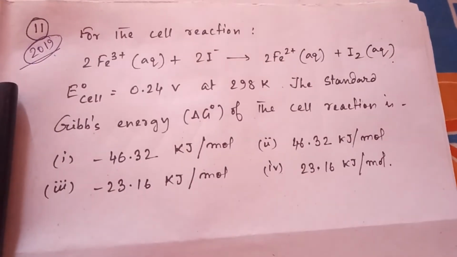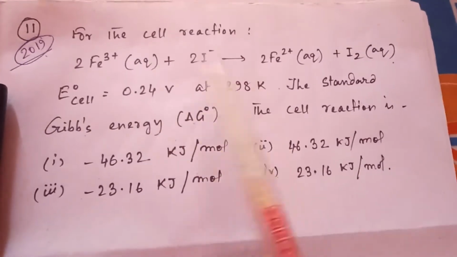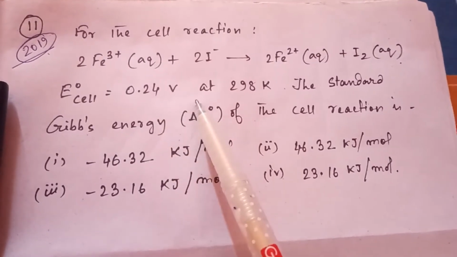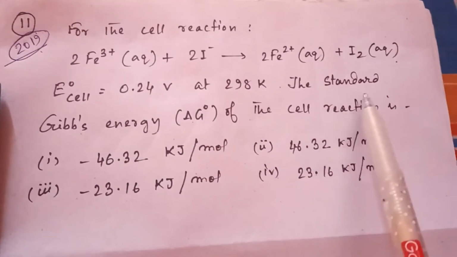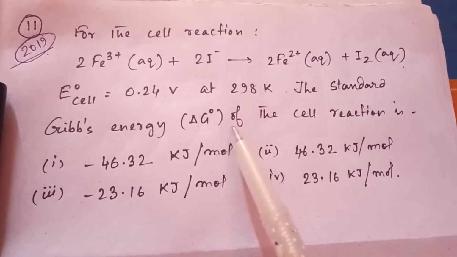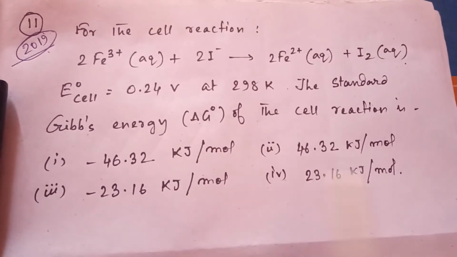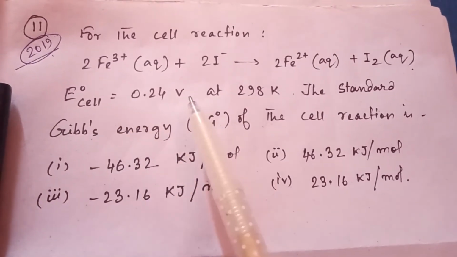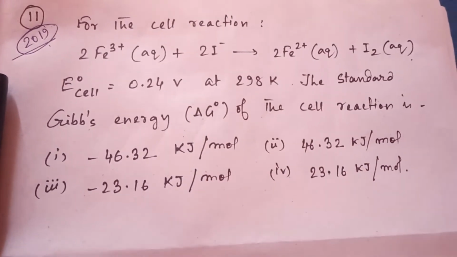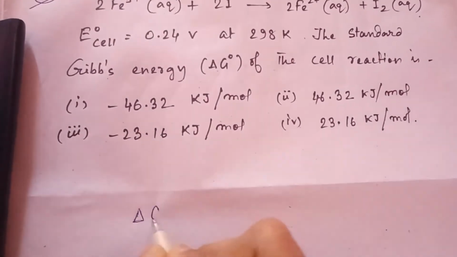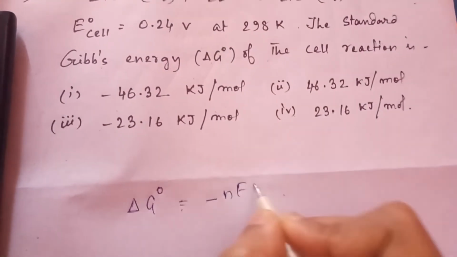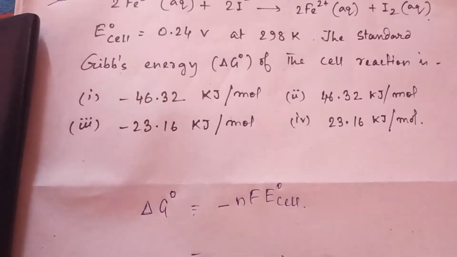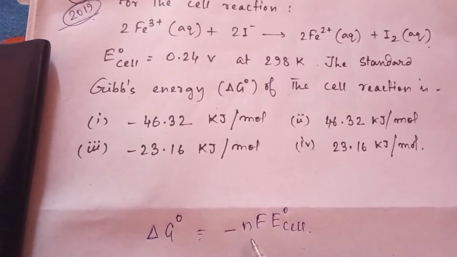So this is the last question for today's video. For the cell reaction, this is the cell reaction. E naught cell equal to 0.24 volt at 298 Kelvin. The standard Gibbs energy delta G naught of the cell reaction is. Four options are there. You have to find out the Gibbs energy. E naught cell value is given. So we know the formula: delta G naught equals minus n F E naught cell. Here n means the number of electrons.